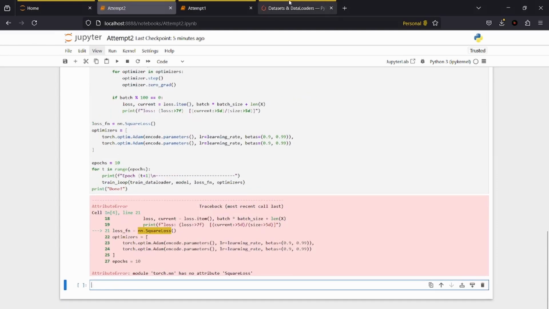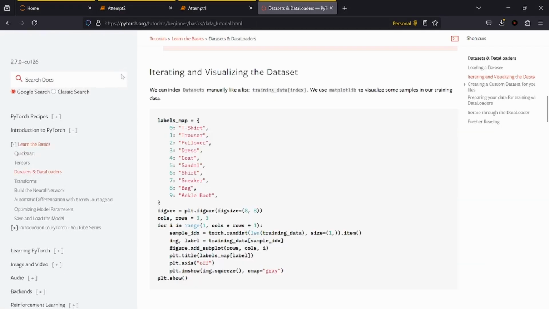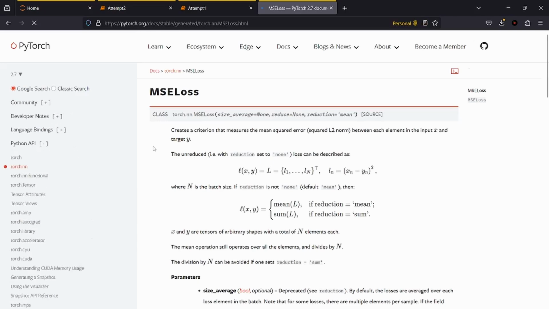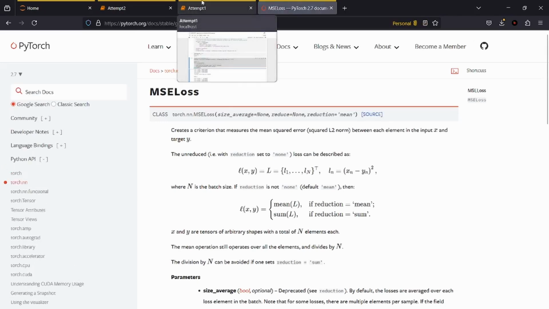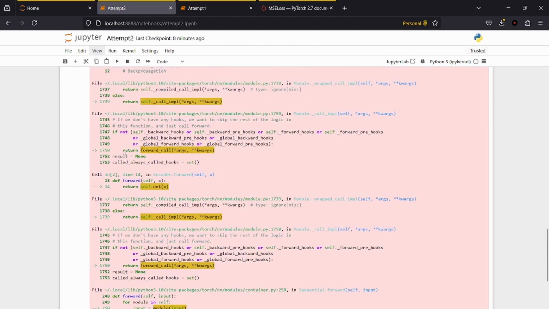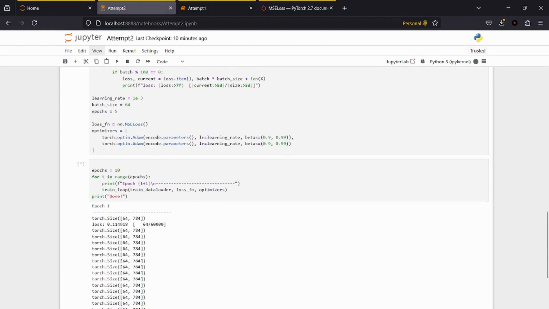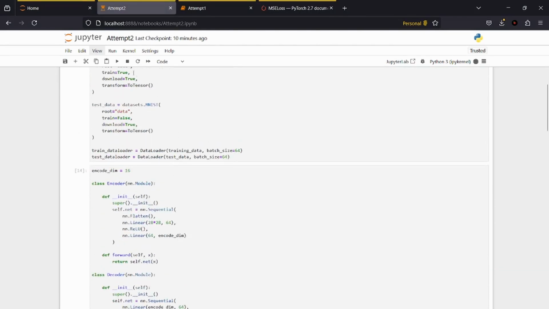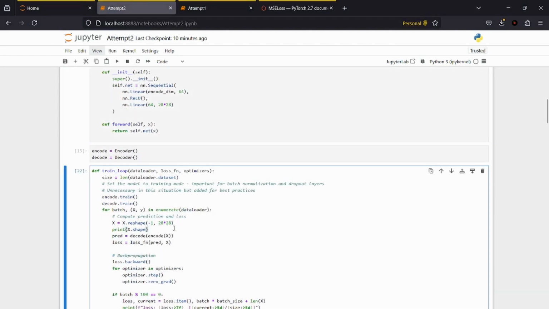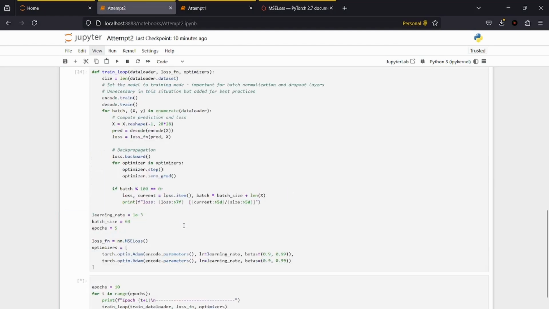Square loss is not a thing. Great. Now what? How do we find a square loss? It's called MSE loss. Of course it is. Lots of debugging. That worked. Okay, so let's try that.